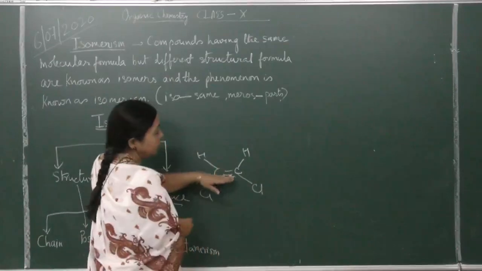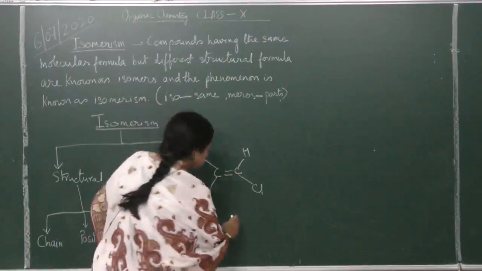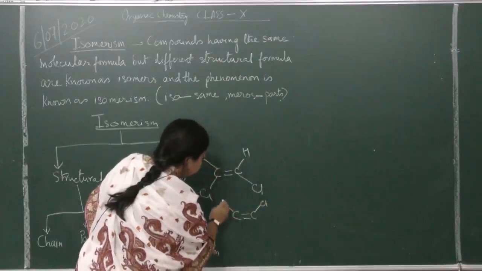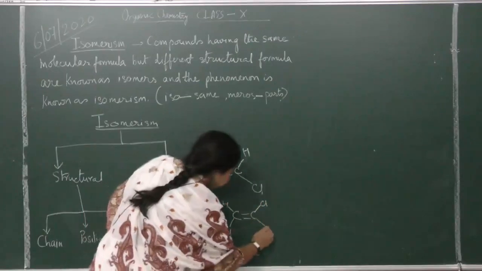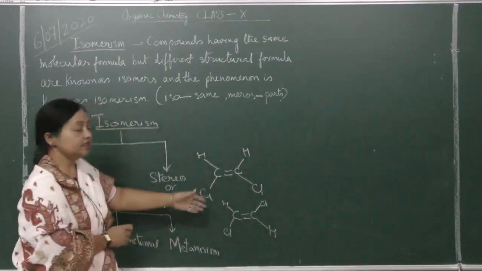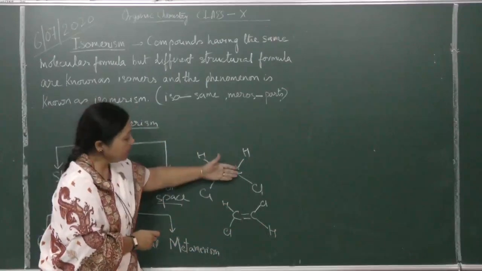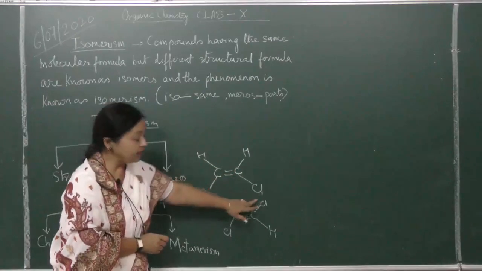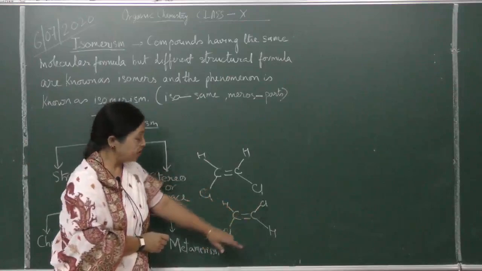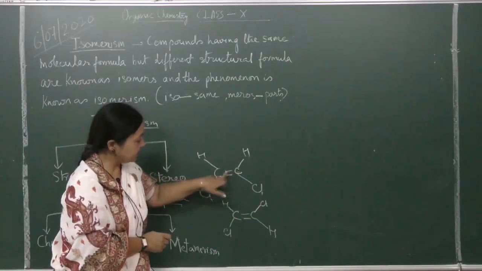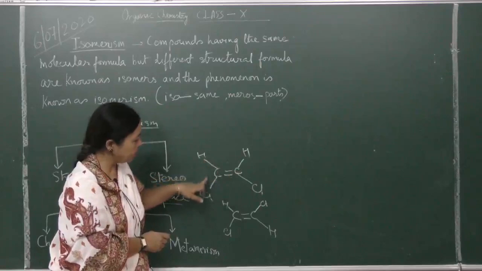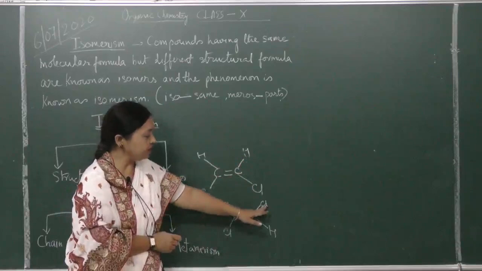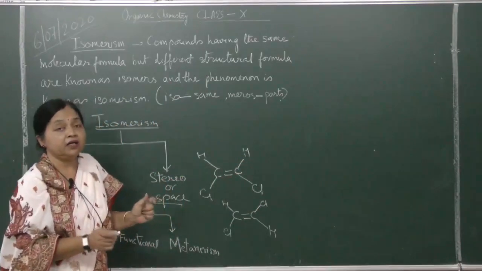This is 1,2-dichloroethene, with a double bond between the two carbons, and the same C2 with chlorine over here, hydrogen here, chlorine here, and hydrogen here. See, the spatial arrangement is different. Both the chlorine atoms are on the same side over here, and here the chlorines are in diagonally opposite corners. The atoms are the same, 2 carbons linked to hydrogen and chlorine, but the spatial arrangement of the chlorine atoms has changed.